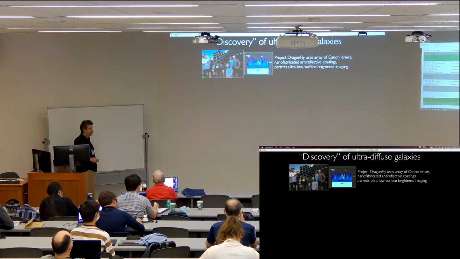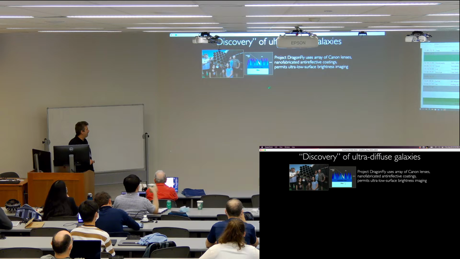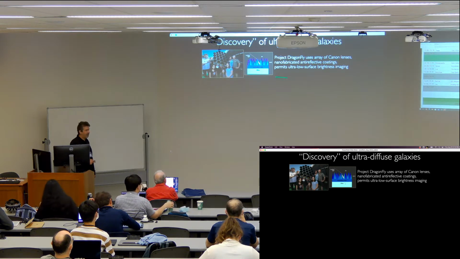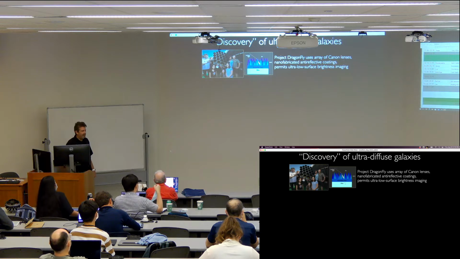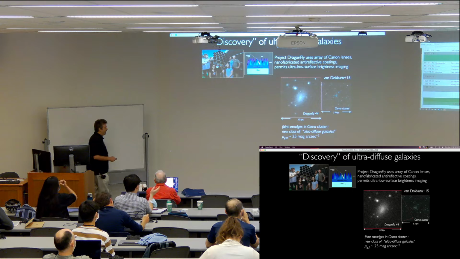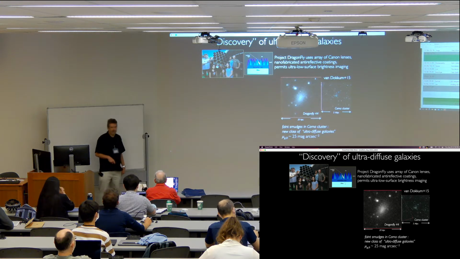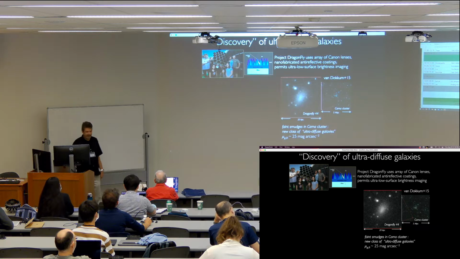Just to quickly summarize on ultra-diffuse galaxies, I have "discovery" in quotes because they're not truly discovered in the sense of being recognized. They've been in previous catalogs, just their importance wasn't recognized, and they really became a big industry of study with the Dragonfly Telephoto Array, this nice, cutting-edge instrument for looking at low surface brightness objects. They were originally not looking for dwarf galaxies, but they spotted so many of these in the Coma cluster that it became a big industry to study them.